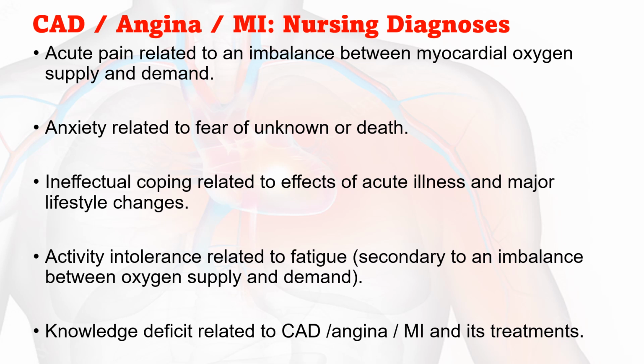Then what are the nursing diagnoses? Most common diagnoses of CAD, angina or MI. First and foremost, acute pain related to imbalance between myocardial oxygen supply and demand. Then anxiety related to fear of the unknown or fear of death. Ineffective coping related to effects of acute illness and major lifestyle changes. Activity intolerance related to fatigue, secondary to imbalance between oxygen supply and demand. Knowledge deficit related to coronary disease, angina or MI and its treatments.